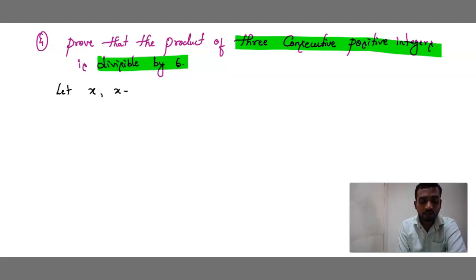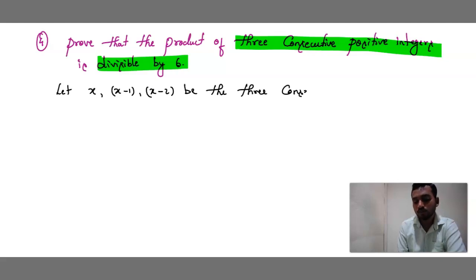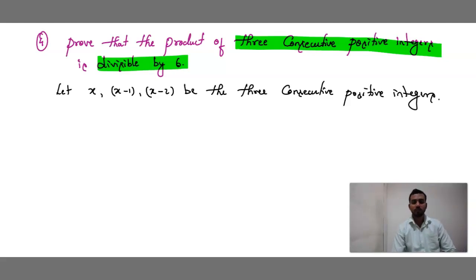Let me assume, let x, x minus 1, x minus 2 be the 3 consecutive positive integers.